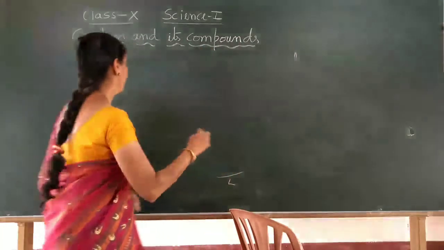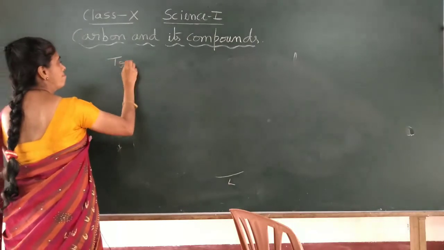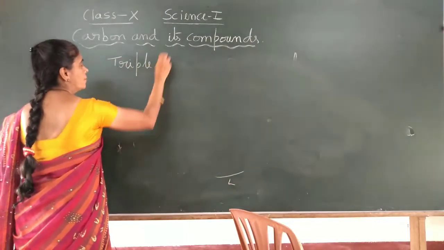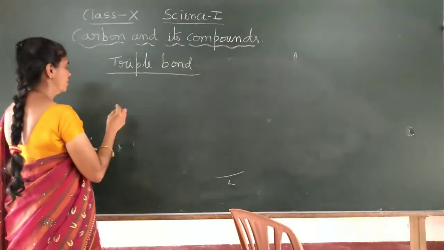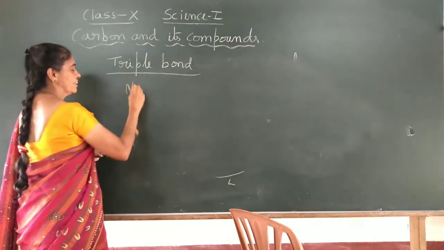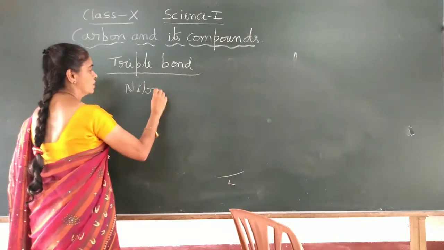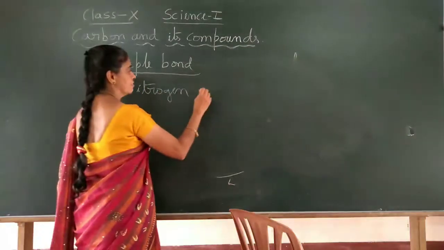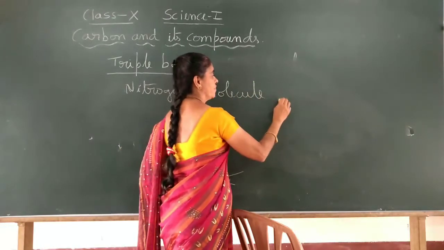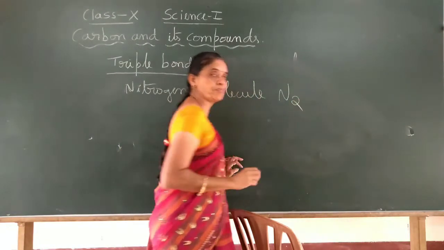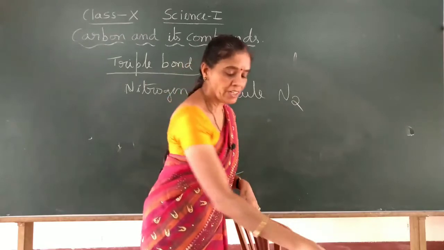Triple bond. Here, as an example, I will take a nitrogen molecule. We will write it as N2. Nitrogen molecule, N2, it is.